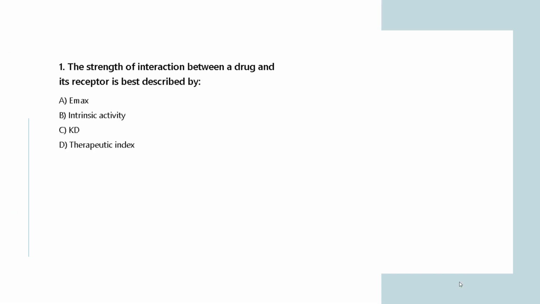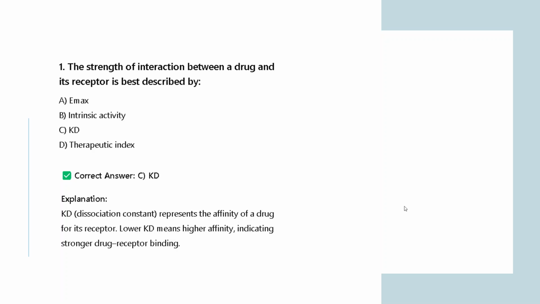So it is again the KD. See, here also they are asking about the strength of interaction. What do you mean by strength of interaction? This is again the affinity, right? Affinity between a drug and the receptor molecule. So it is actually described by the dissociation constant. We have previously learned that it represents the affinity of a drug molecule for its receptor.